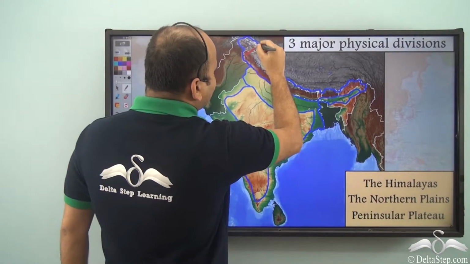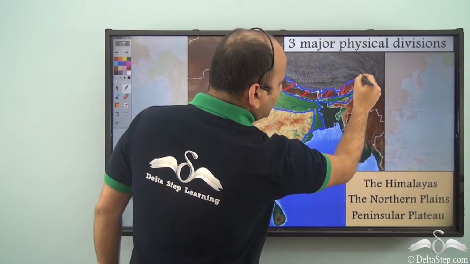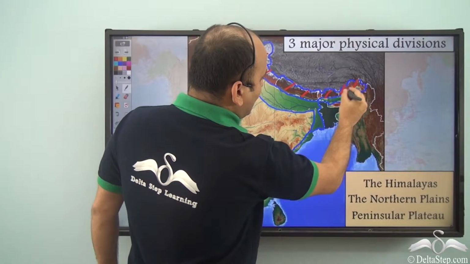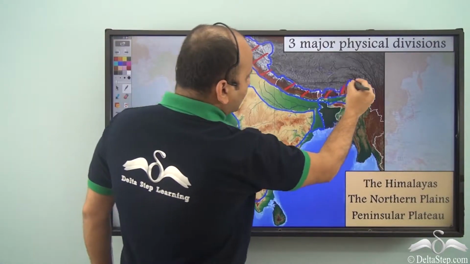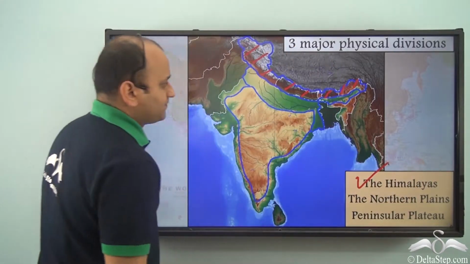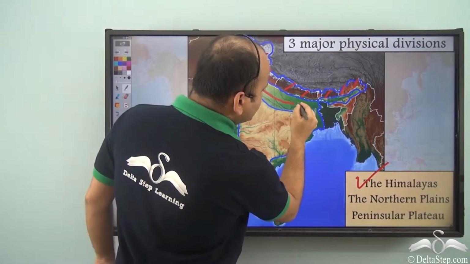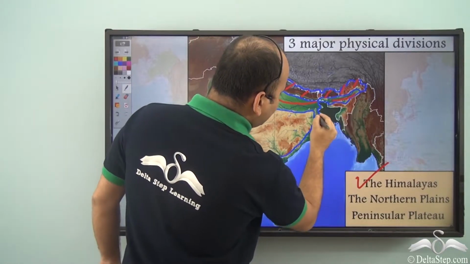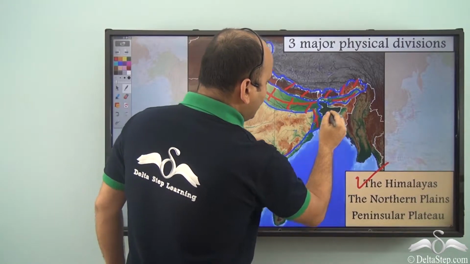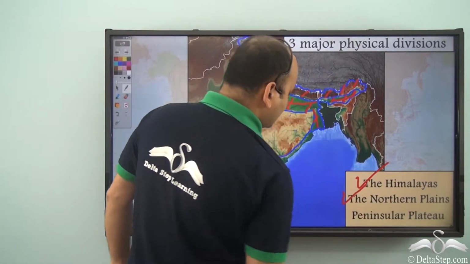Now, it is very clear that this entire stretch looks the same, isn't it? In fact, this is a single block. And what is it called? Well, it is the Himalayas. Now, again, you have another block here, which is the same, this entire area. This entire area or division is called the Northern Plains.